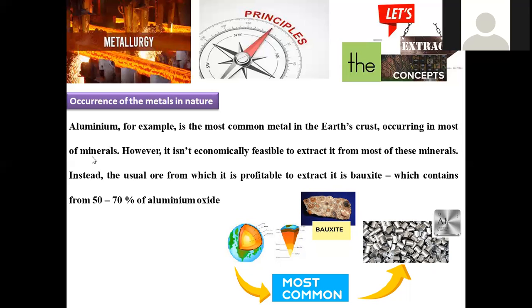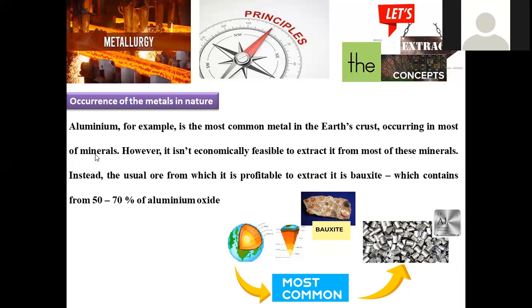However, not all the minerals are suitable. You may go with bauxite, and many other minerals are also available. Al2O3 is there in anhydrous form as corundum, and bauxite is the hydrated form, and some others are also present, but not all are profitable to extract from. That's why not all minerals are suitable.